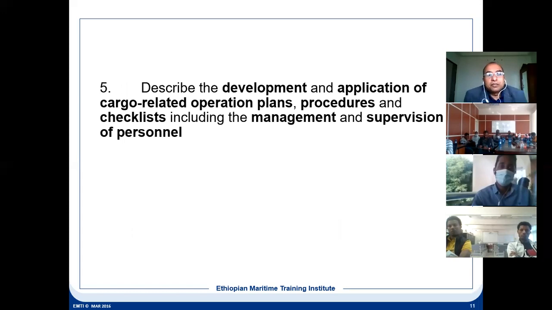Development and application of a cargo related operation plan. We have seen the plan, procedures and checklist, including the management and the supervision of personnel, which have to be described. And it has to be updated during the operation. The scenario might change, so that has to be updated to the management and the supervision of the personnel. Everybody involved has to know.